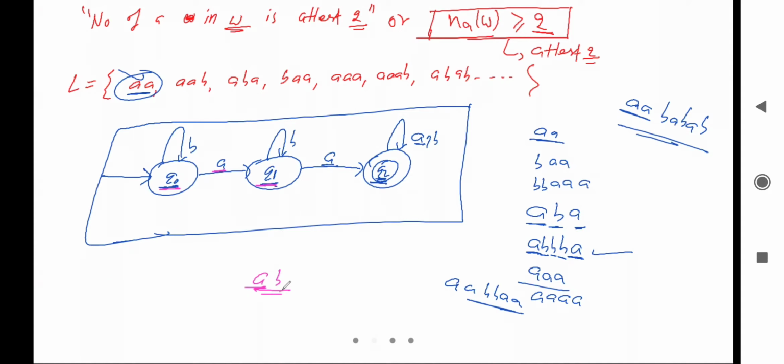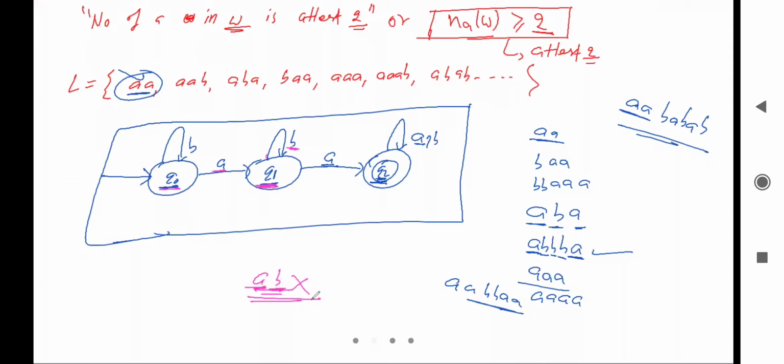After that we'll read b from this loop, and we are on q1, and q1 is not a final state. It means it will not accept this string, and since this string doesn't belong to the language, it should not accept that string. So finally we can conclude that it is the valid DFA, right?